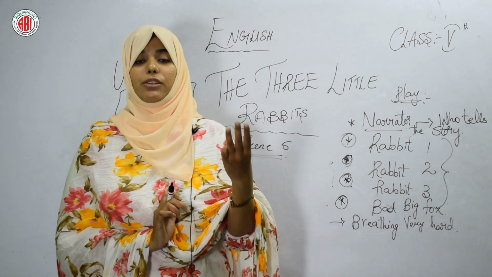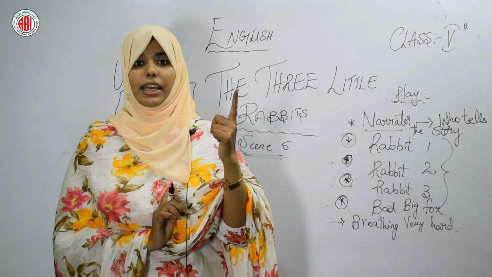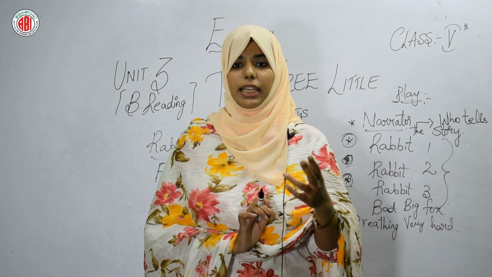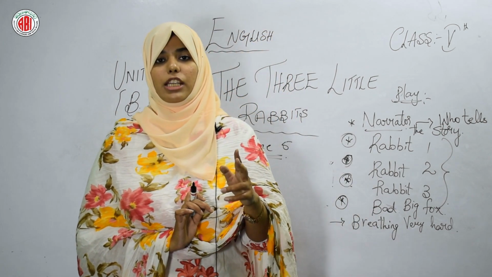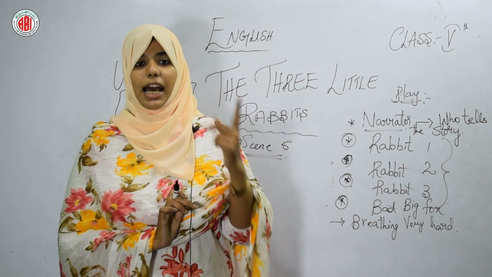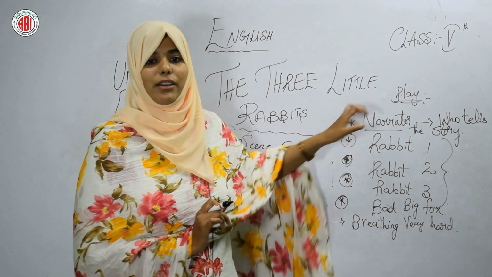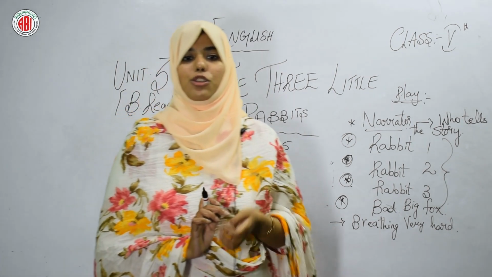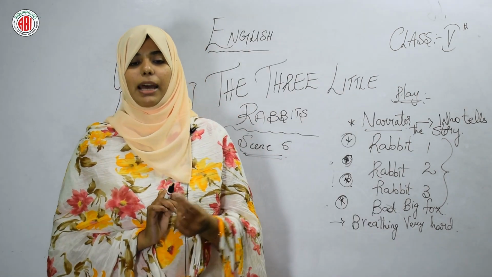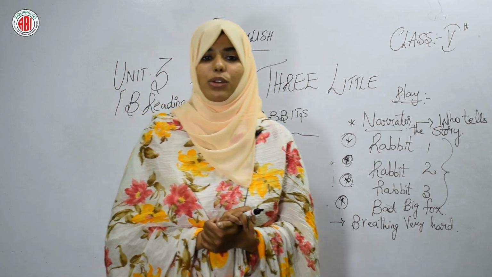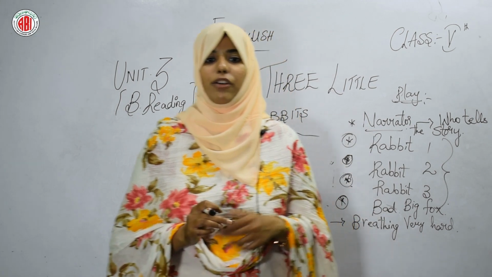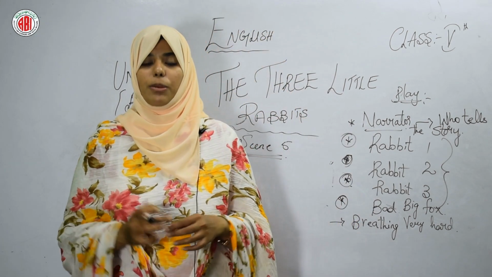What did the rabbit 3 say? Oh, I have got an idea. Rabbit 3 said, ठीक है. Rabbit 2 ने देखा कि that fox जो है चिमनी के पाइप से चढ़ रहा है. So the rabbit 3 said, I have an idea. So the narrator said, the 3 little rabbits together put the water tub. Idea किसने निकाला? Rabbit 3 ने. तो तीनों ने क्या किया? 3 rabbits ने they put the water tub on the fireplace under the chimney.